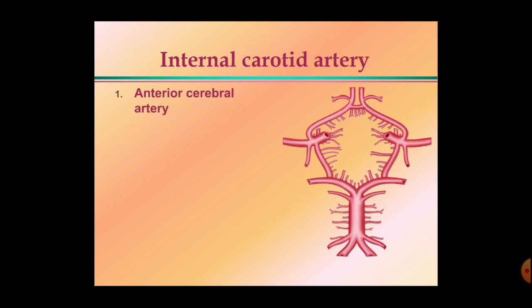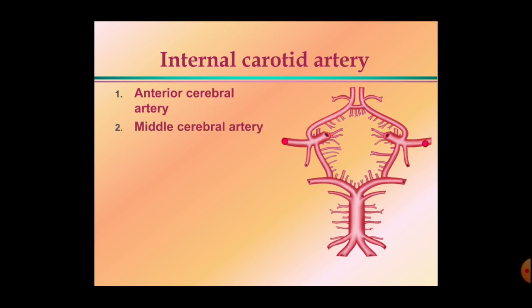This is the anterior cerebral artery. Here is the internal carotid artery. It comes over here and gives these 5 branches arising from the cerebral part. The first branch is the anterior cerebral artery.